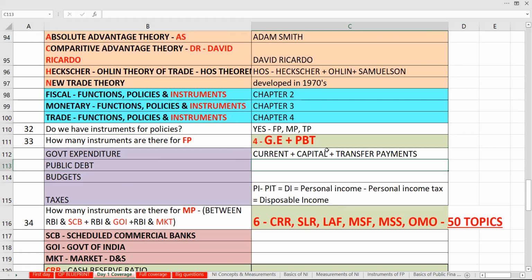Public debt: how much is the debt? That's what they will ask. You will have to cover two ways: public borrowings and debt. Remember. So I'll write public borrowings. What all you have borrowed from the public, plus how you are going to repay your debt.